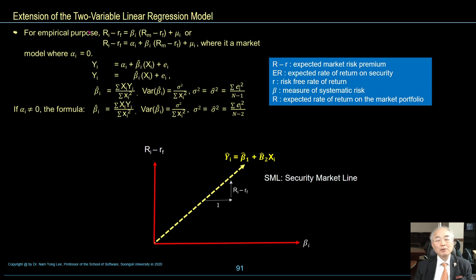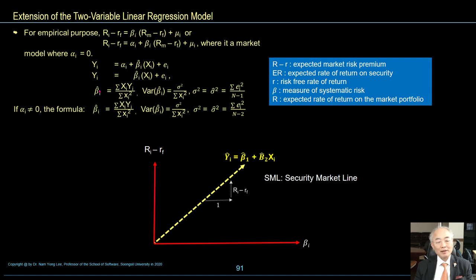For empirical purpose, R minus R is beta large R minus R plus mu I, or large R minus small r is equal to alpha plus beta multiplied by large R minus small r plus mu, where is a market model where alpha is 0, and then yi is equal to beta I hat multiplied by xi plus error term.